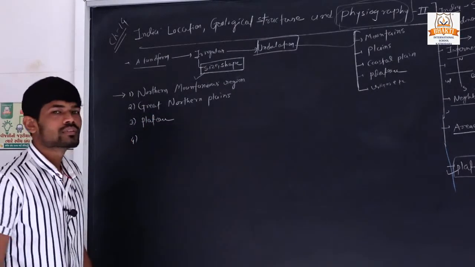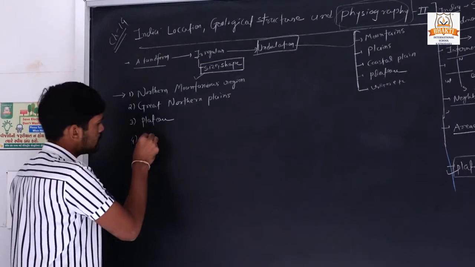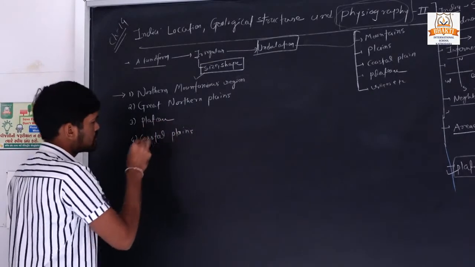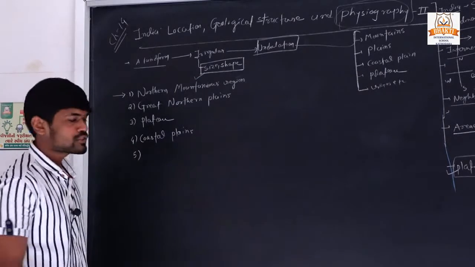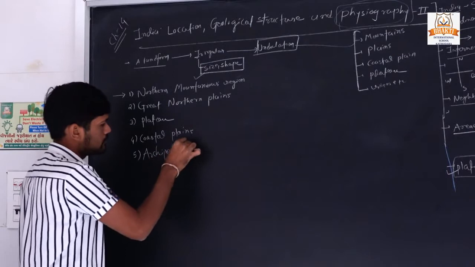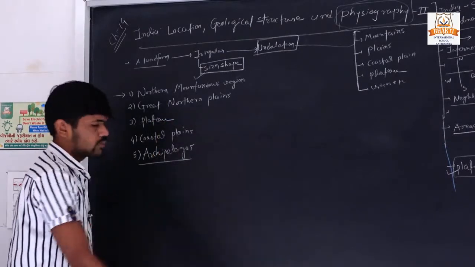Fourth is the coastal plains and fifth is the archipelago. What is an archipelago?